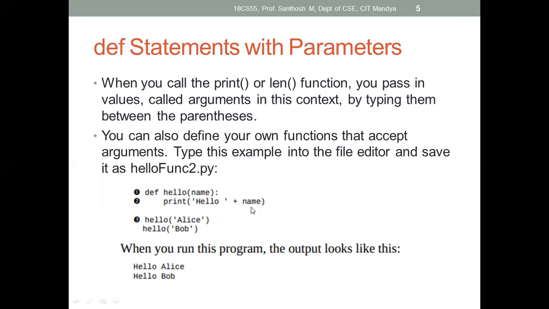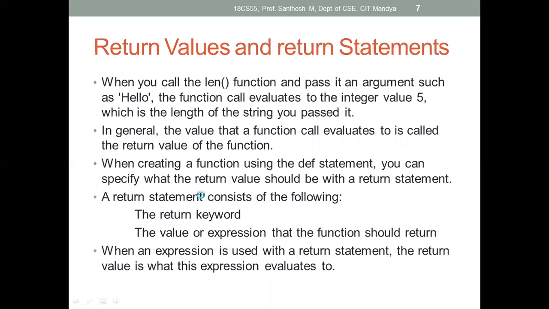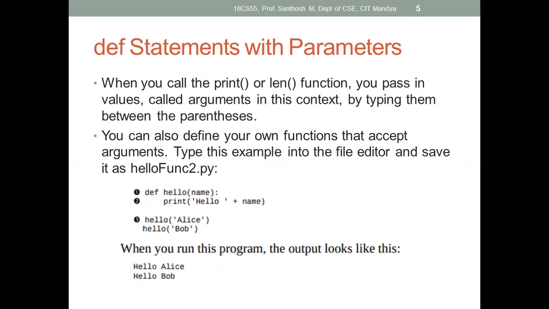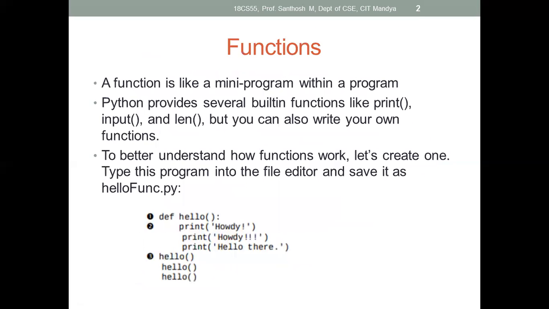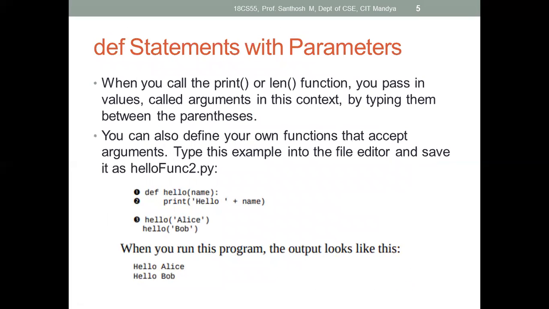So if you define one argument, then you need to pass a parameter. But in the previous example, we did not define any parameter or argument, it was empty. That's why while we were calling the function, we were not passing any parameter. But here you see in this example, we define one argument called name. So when you call this function, you have to pass a parameter value.